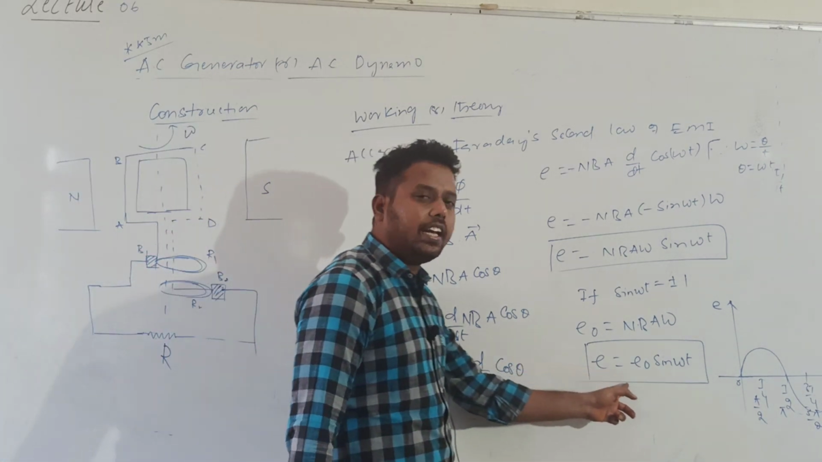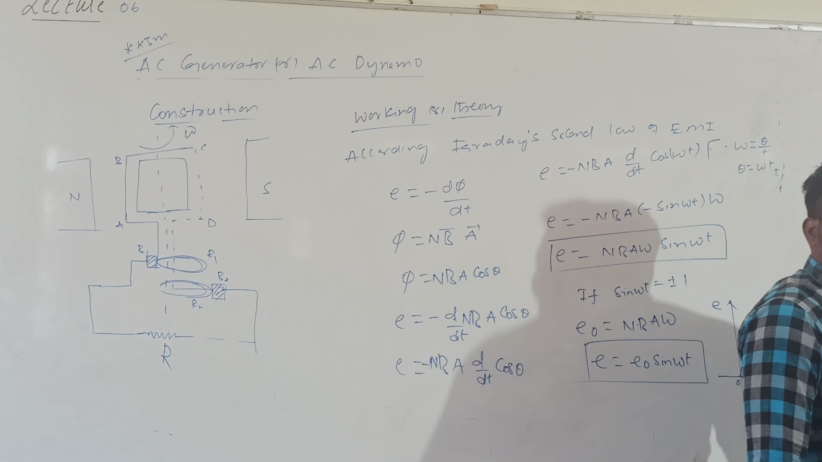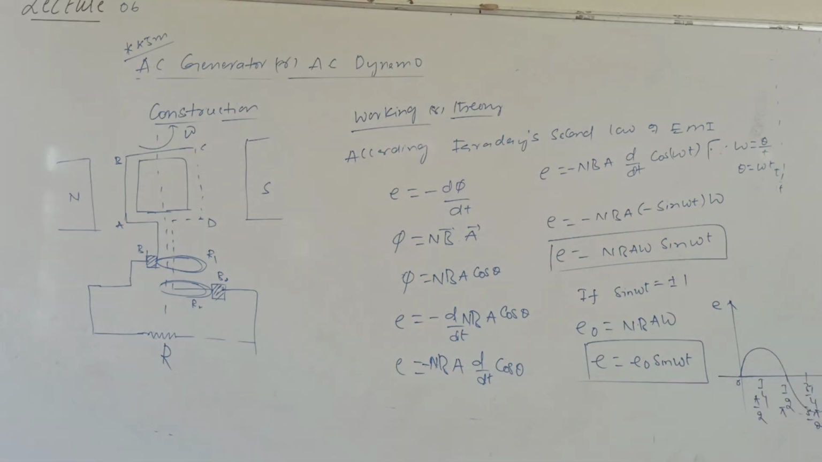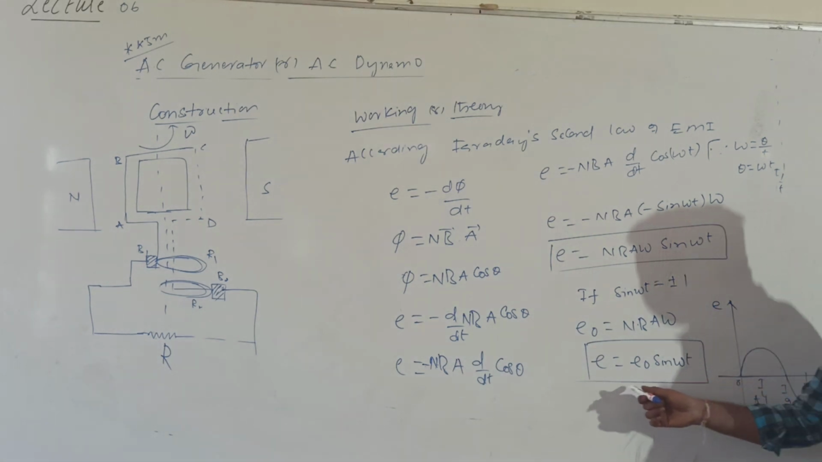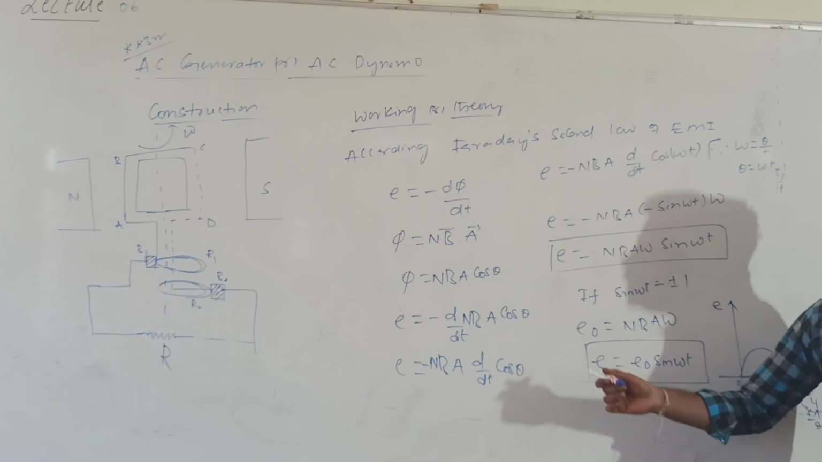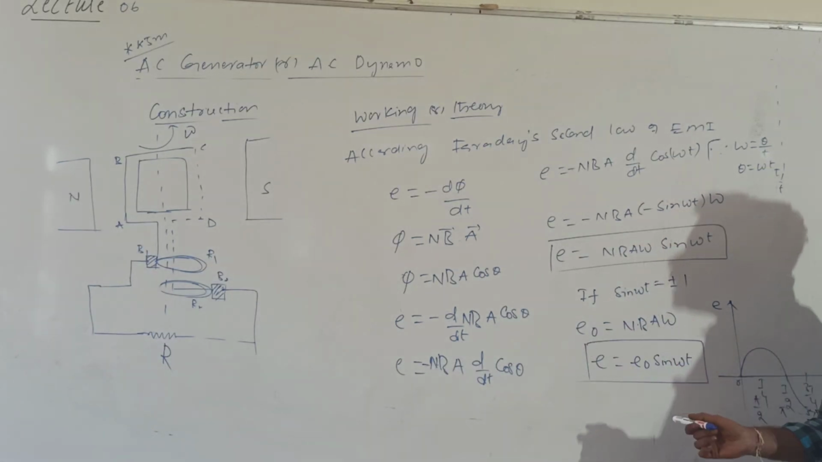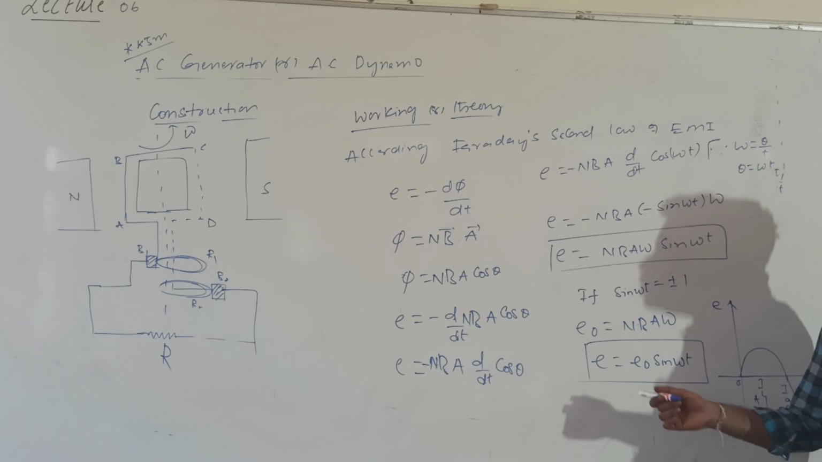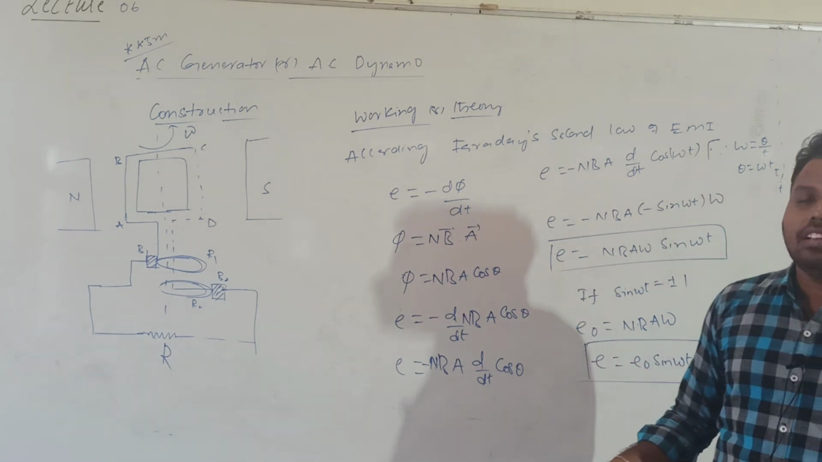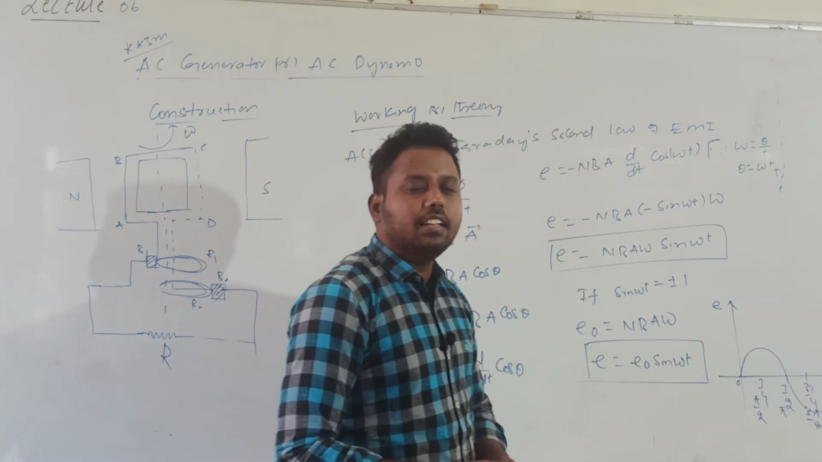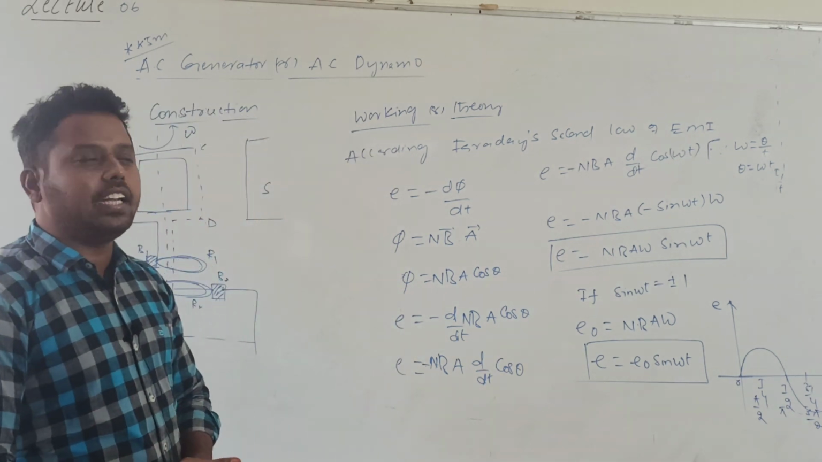So you need to derive E is equal to E naught sin omega t. This is called the instantaneous induced EMF which is developed in a coil. Due to this EMF, what current will be generated? That current is AC current, alternating current.